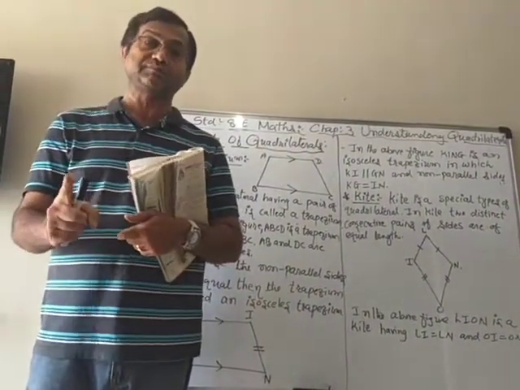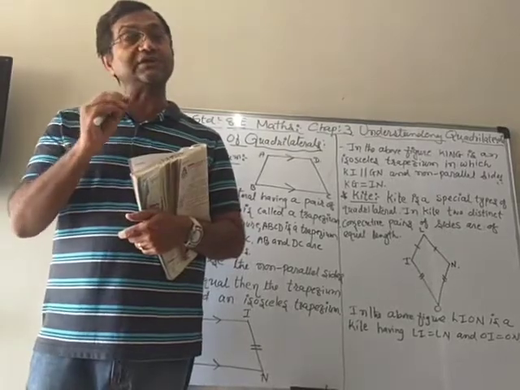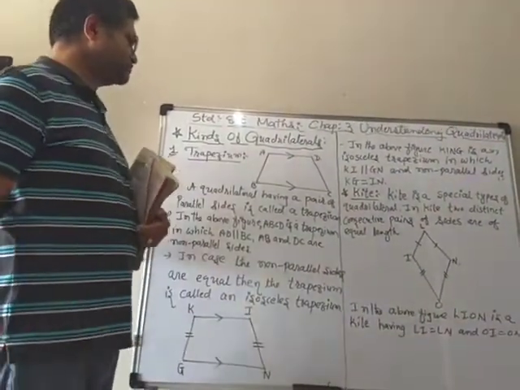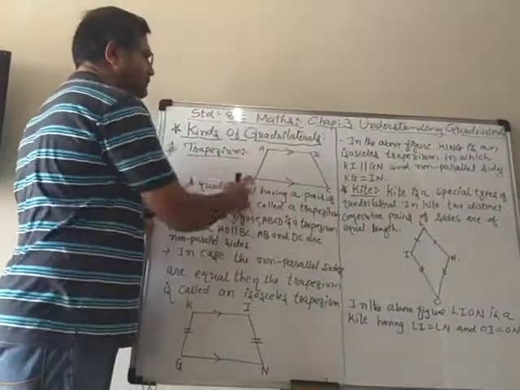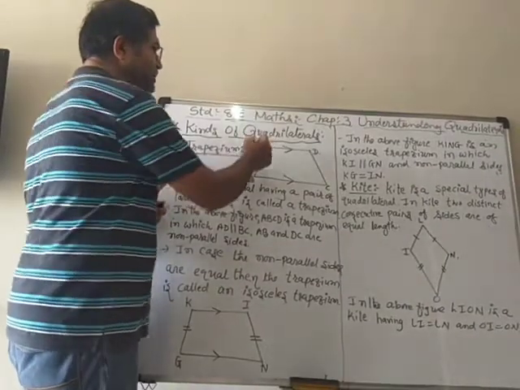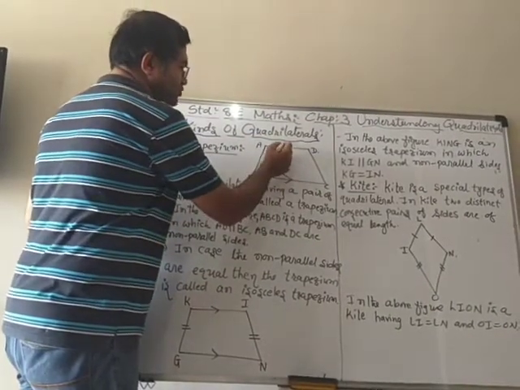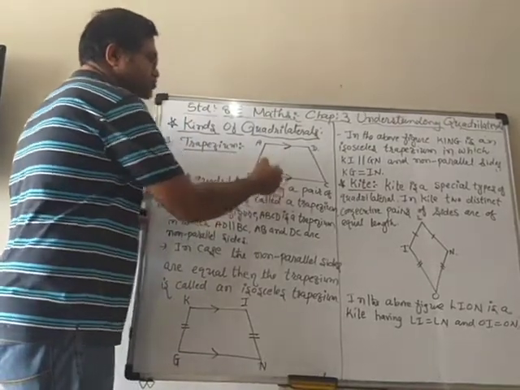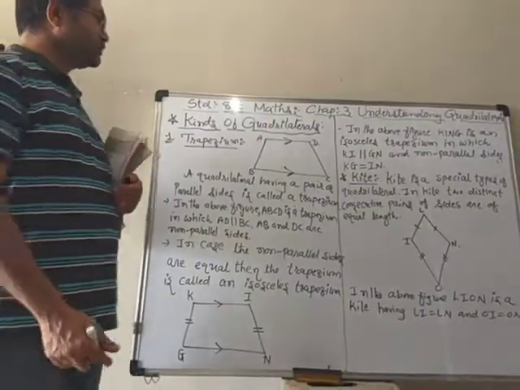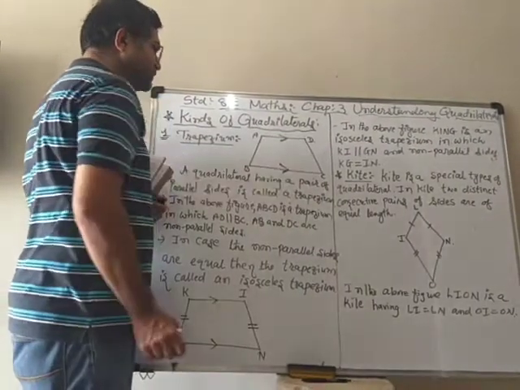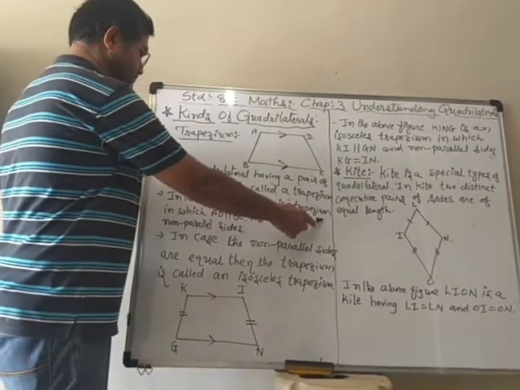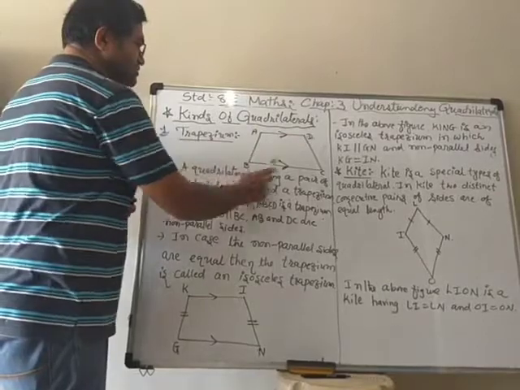Only one pair is parallel, then it is known as a trapezium. Look here in the figure, I draw a trapezium in which the sides AD and BC are parallel. To show that they are parallel, I show that sign like the arrows. So here AD and BC are parallel. So I write down in the above figure ABCD is a trapezium in which AD is parallel to BC.